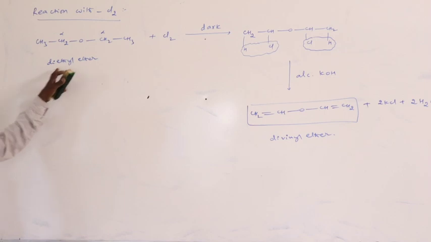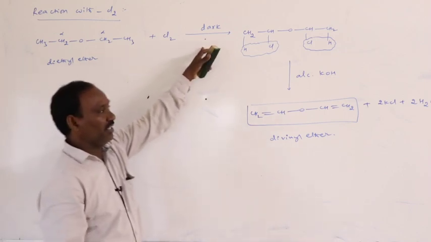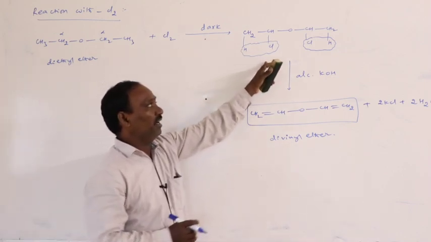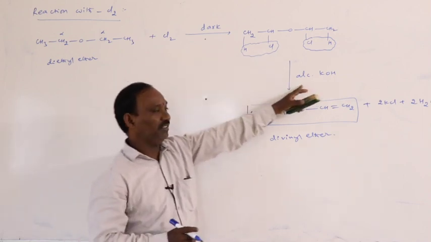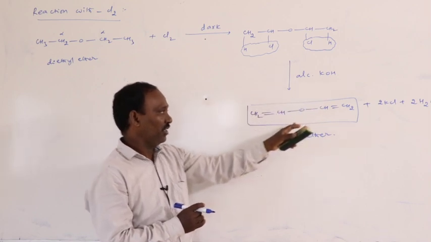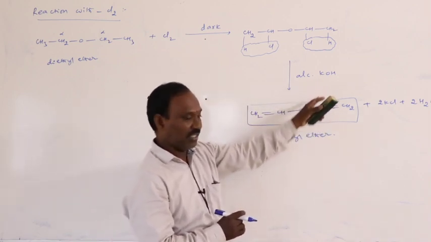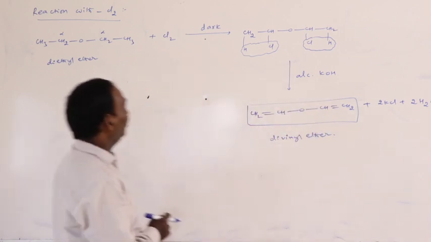Okay, diethyl ether reacts with chlorine in the presence of dark. Alpha dichlorodiethyl ether formation. This alpha dichlorodiethyl ether on treatment with alcoholic KOH, dehydrohalogenation takes place. It gives divinyl ether.